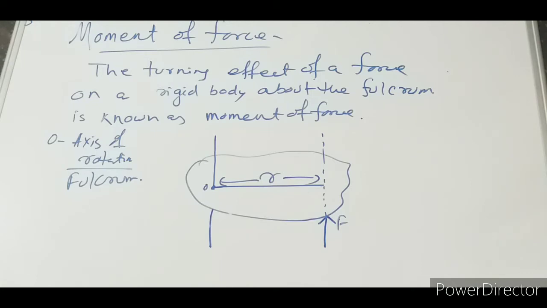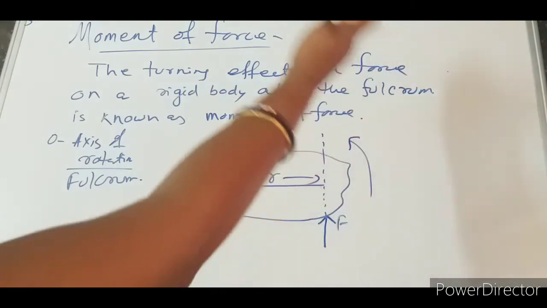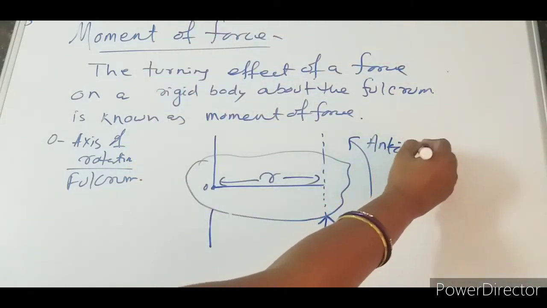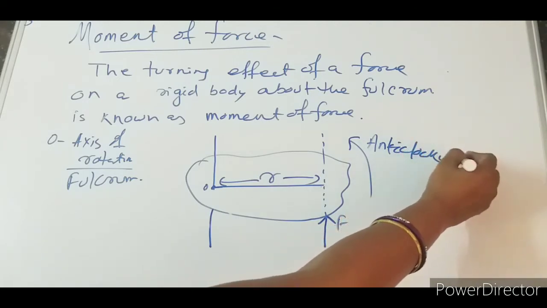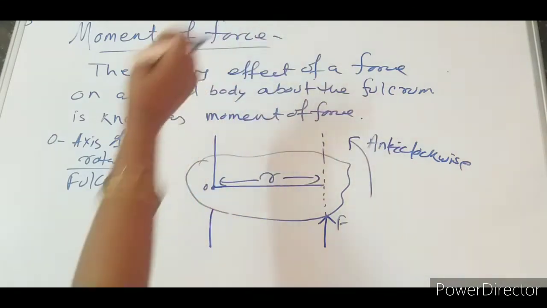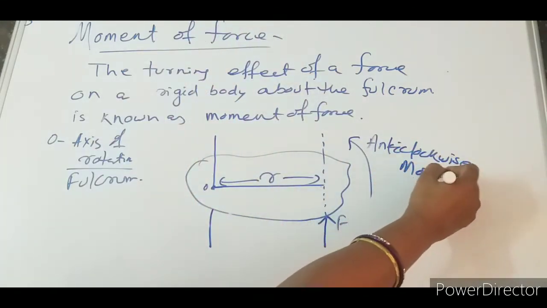Understood? So when force is applied, the body moves in this direction. What is this direction? This is anti-clockwise. Yes or no? So the movement is now anti-clockwise. This is known as anti-clockwise movement.